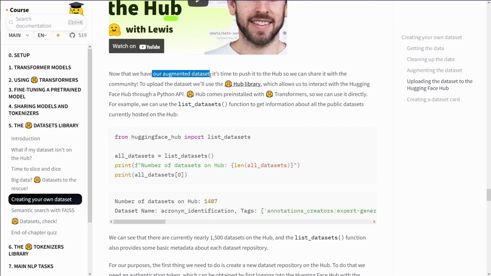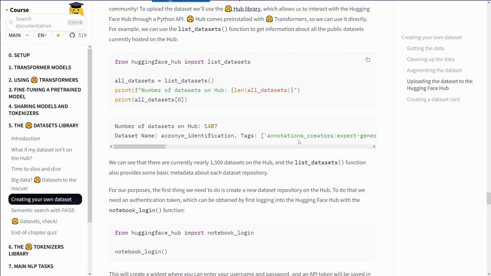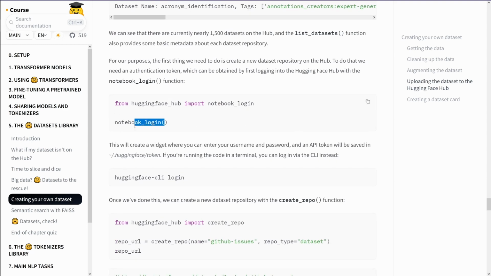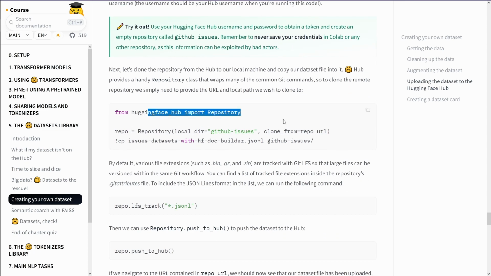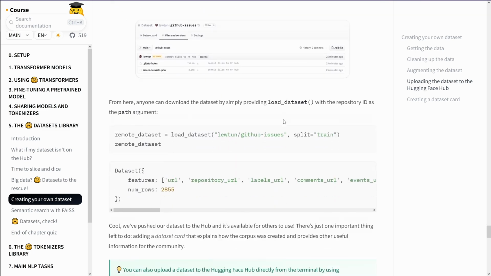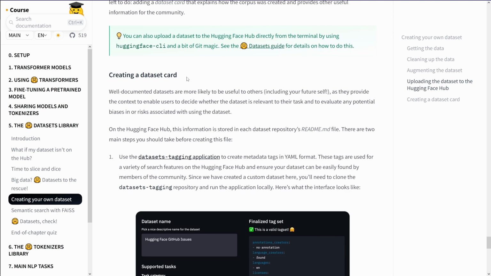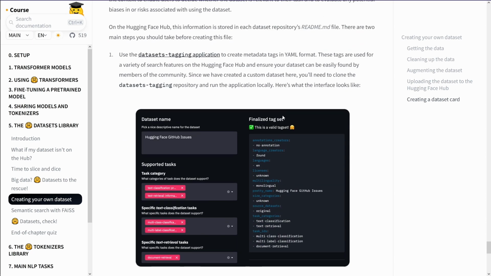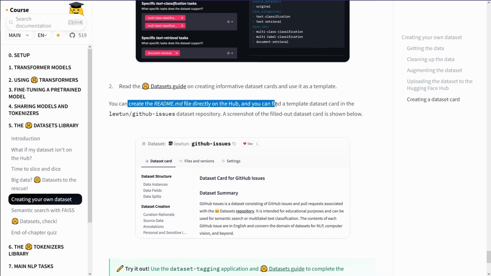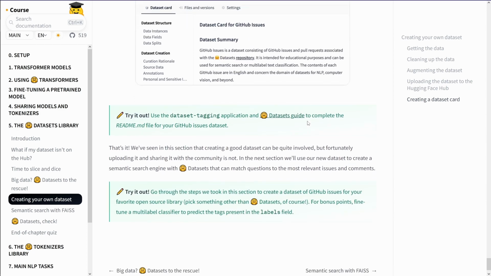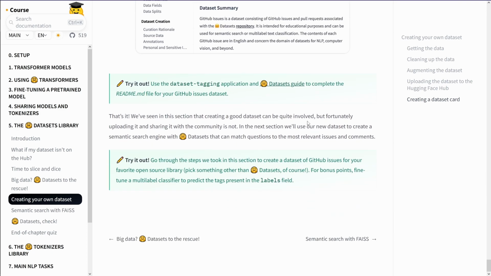They say now we have an augmented dataset. You push it to the hub, you publish it. You have a login, beautiful. Import repository, beautiful, everything is there. Create a dataset card with the short information, so that if someone else looks it up, he gets a basic overview of your specific dataset. You create the README file directly on the hub. Beautiful, so all the different information. And this was it.